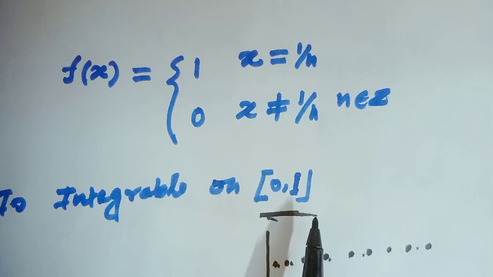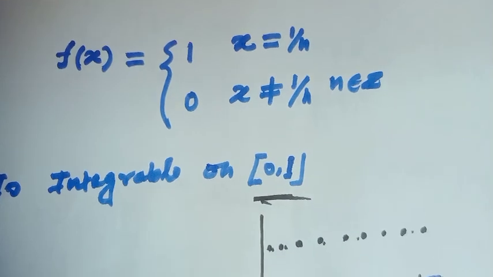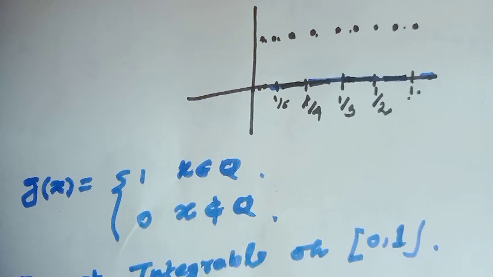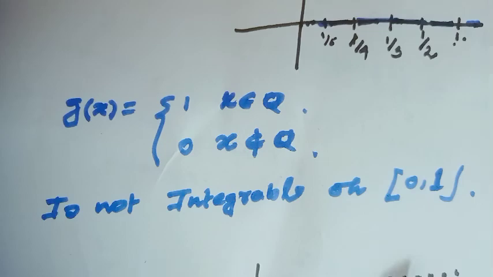That means since the function has infinite discontinuities, but still the function is bounded, obviously the function is Riemann integrable. As seen in my earlier video, g(x) equal to 1 when x belongs to Q and 0 when x does not belong to Q. This function is not integrable on the closed interval [0, 1].